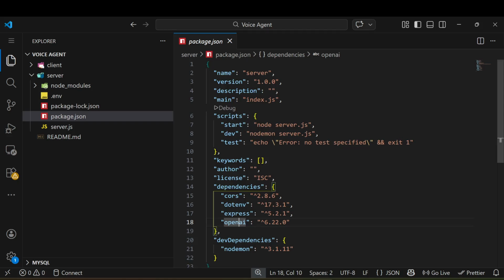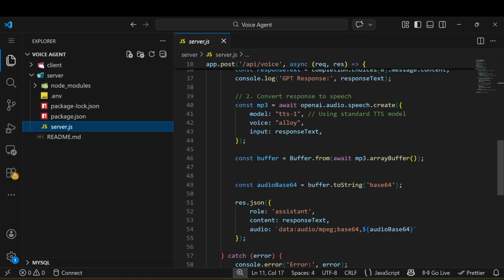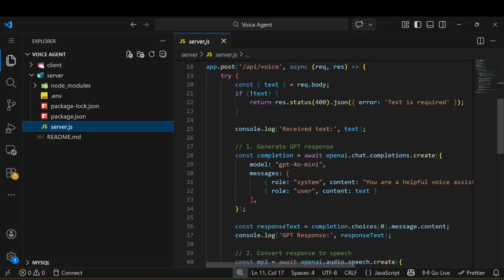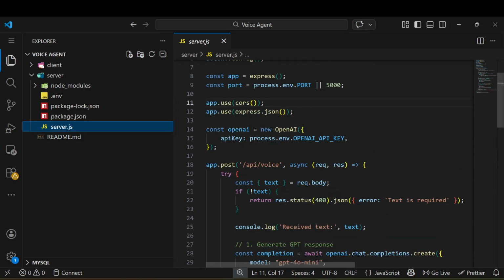In the dev dependencies you can see nodemon, which makes sure our application is running all the time. If we make some changes, it will automatically detect them and restart our application. We don't need to restart it explicitly, simple. So you can see this is our root file. There is only one file because I just need one API, so I'm not following the repository method or any MVC pattern. I just make everything in a single simple file.